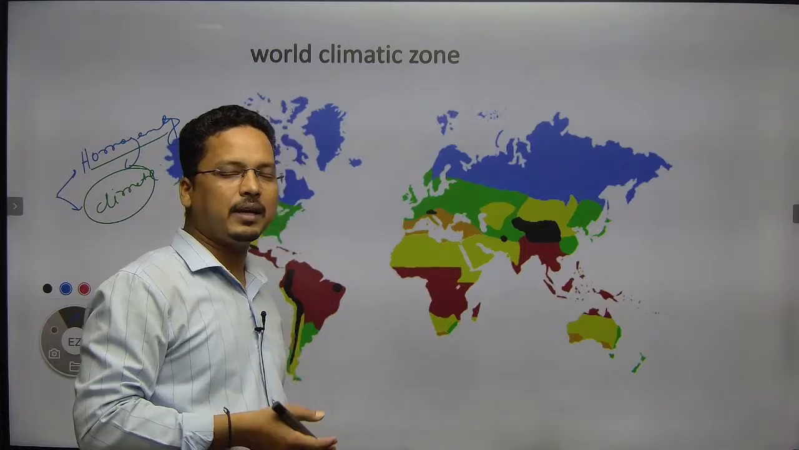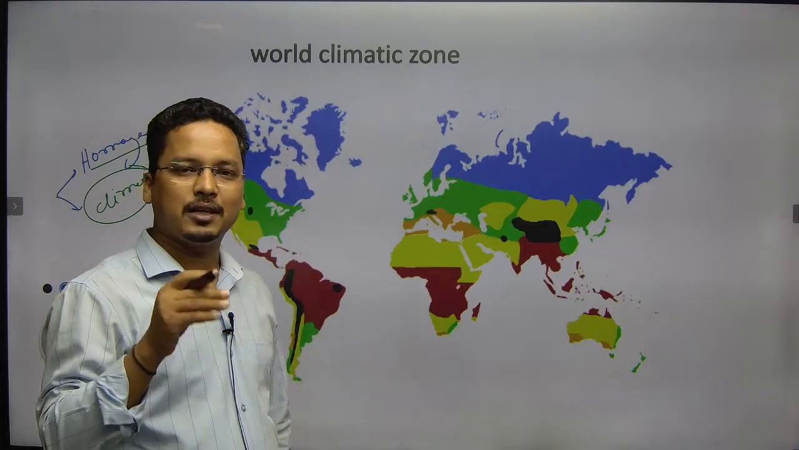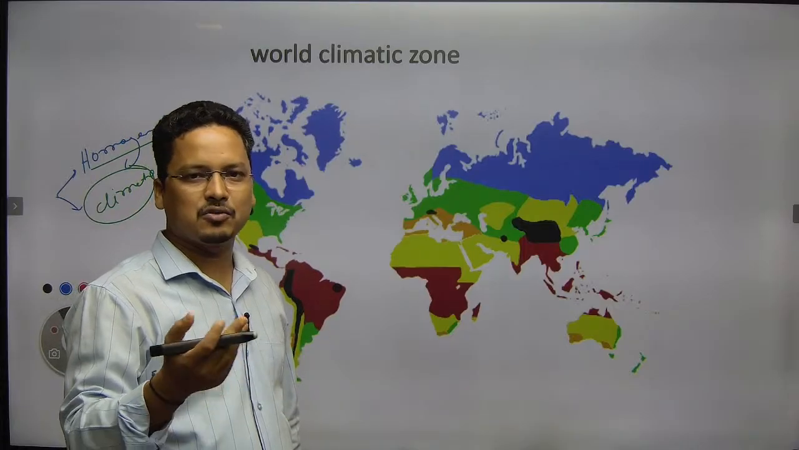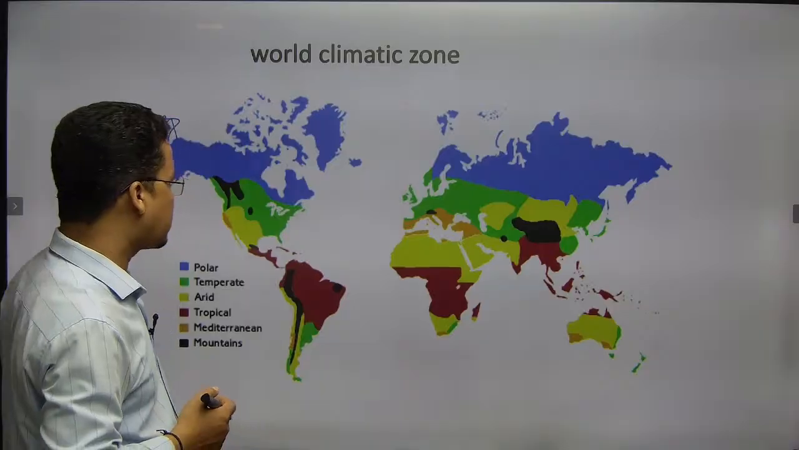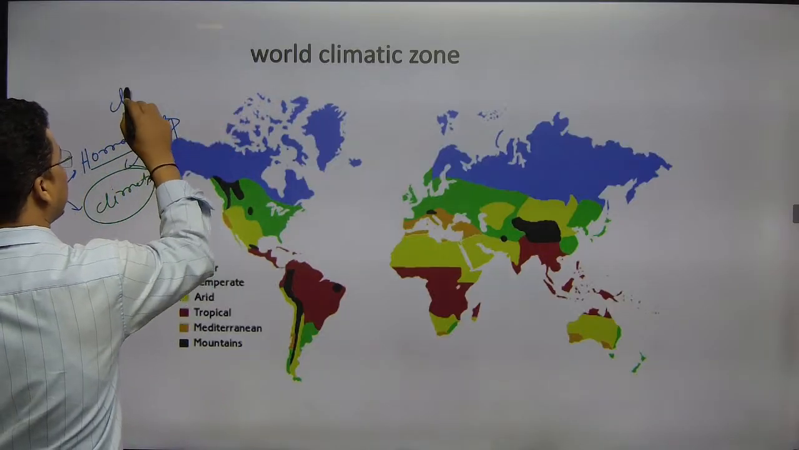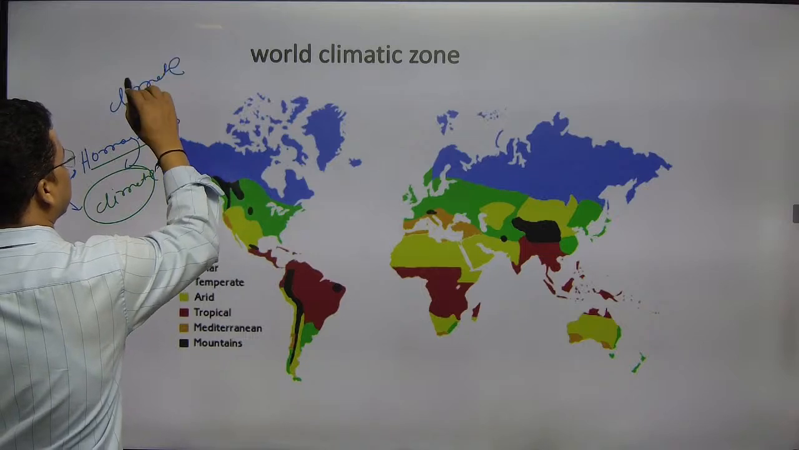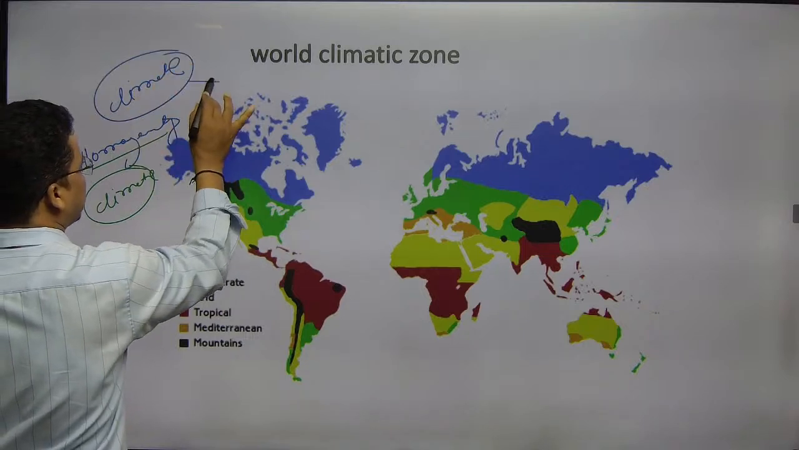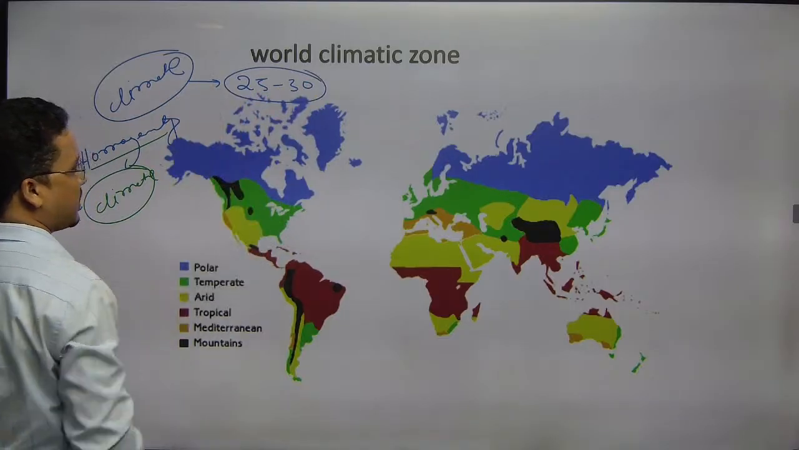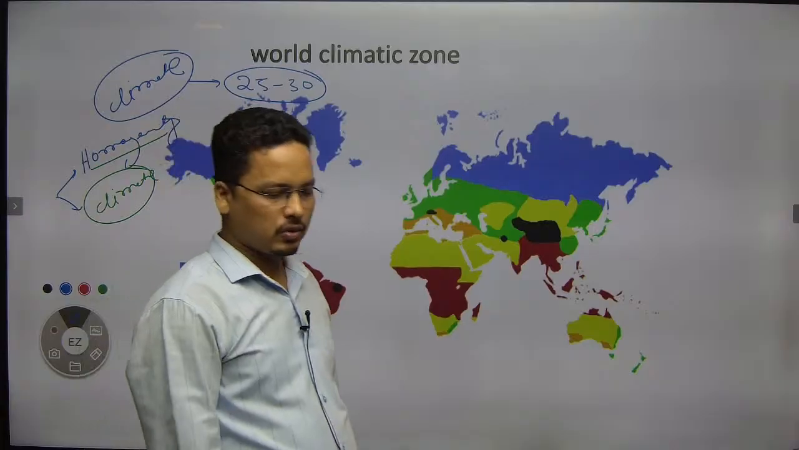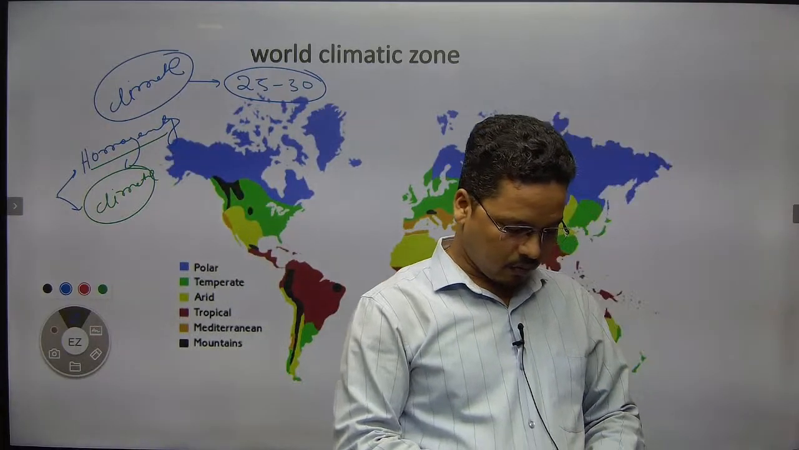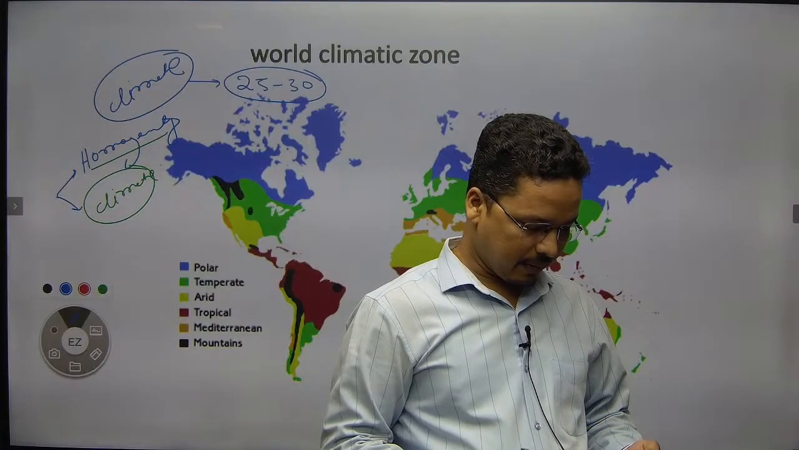Then what is climate? Climate is simple: the average weather condition of a particular geographical location for at least 25 to 30 years. When I say climate, the simple meaning is the average weather condition for at least 25 to 30 years. So this is how we understand climate.